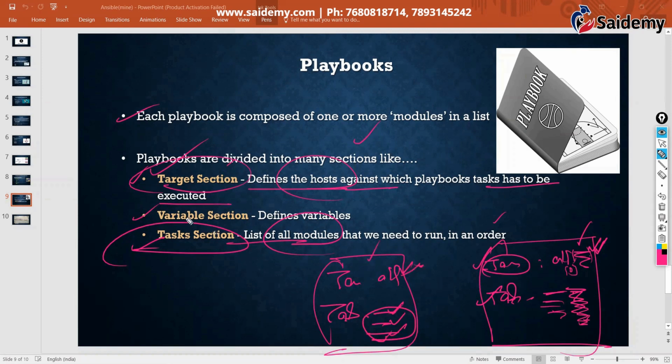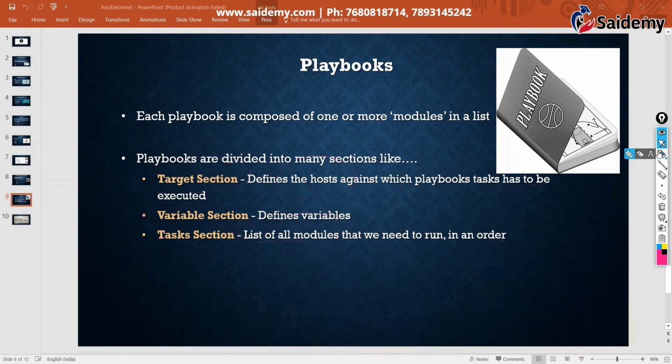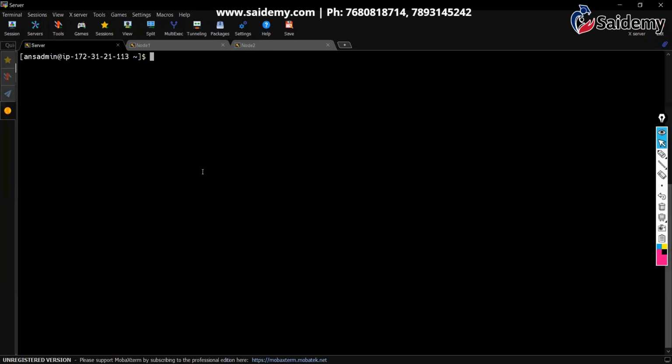Apart from that, we can keep multiple sections. In the variable section, we can define some variables. The handler section is there, many sections are there. I'll introduce all those sections slowly, one by one. Okay, so with this knowledge, let's try to create some playbooks.